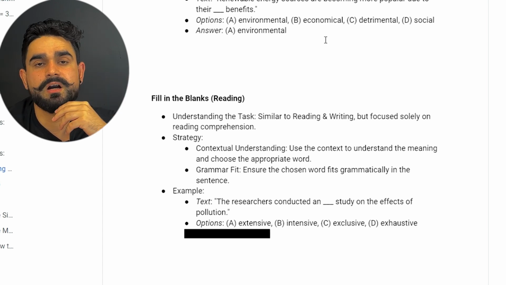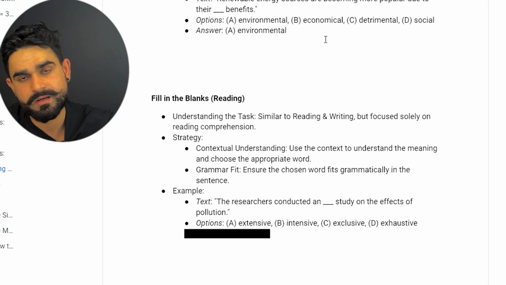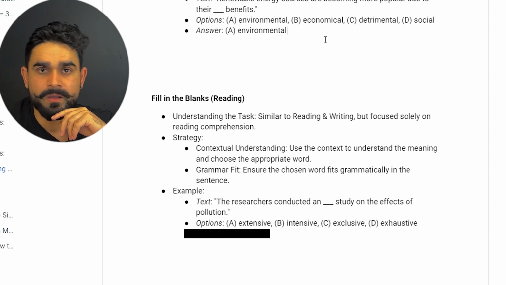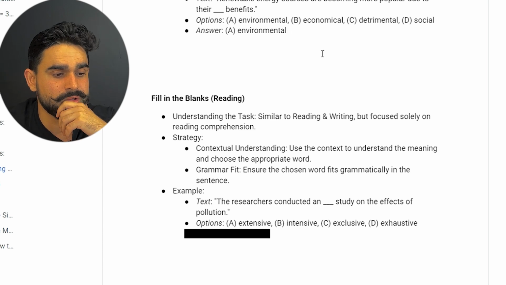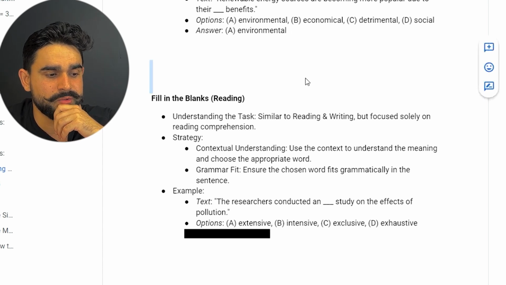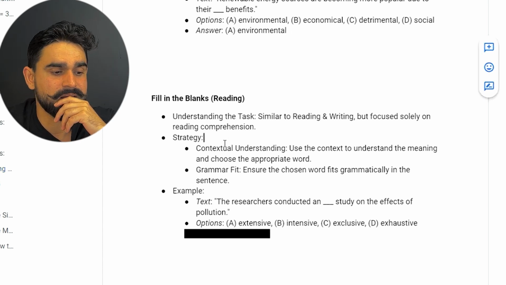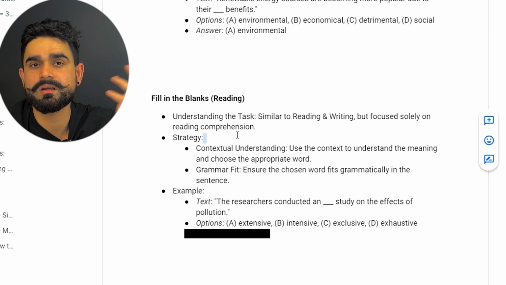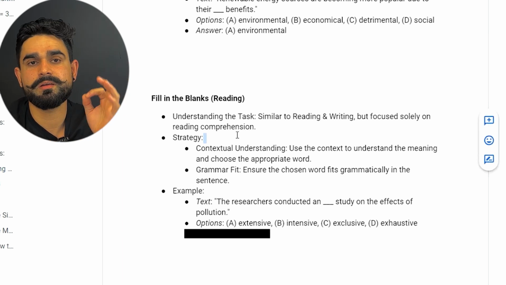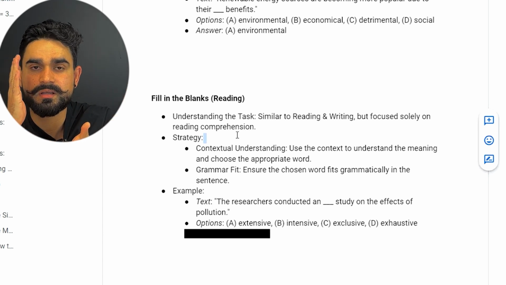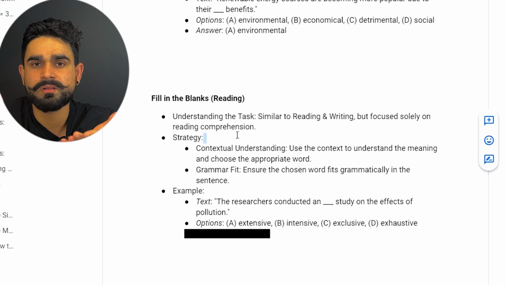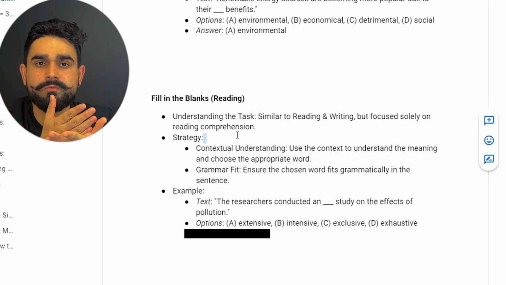The next one is again our reading fill in the blanks. These ones are the drag and drops. There will be options at the bottom, so you will drag and drop. Again guys, you need to understand the context of the passage and use the grammar rules. Same thing. If you understand the grammar rules, look at what comes after the blank. If there is a verb or adverb, you look for that.